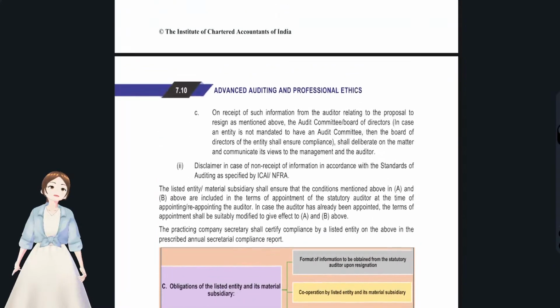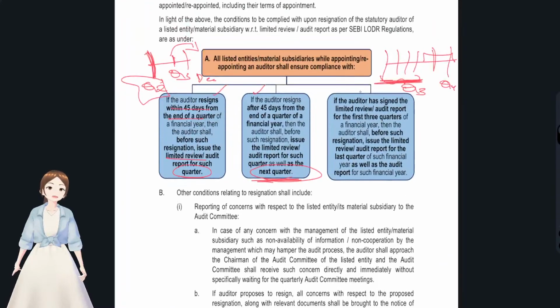That is what happened in our question. If he had done that, he need not give the audit report. But if he was not disqualified under section 141, he has to issue the limited review or audit review for the last quarter plus the whole financial year as well, as per SEBI LODR regulations.